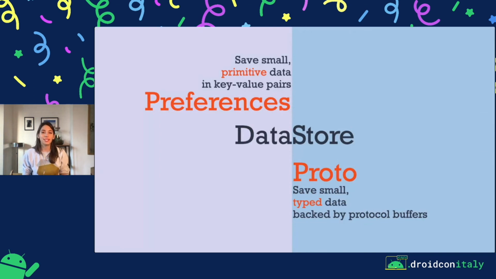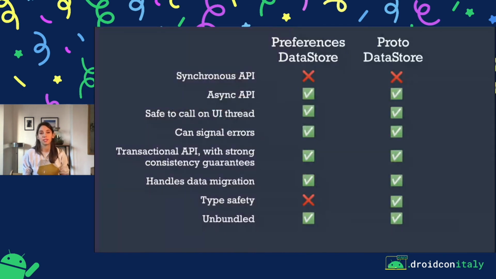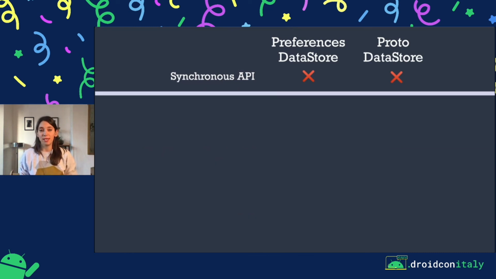So Preferences and Proto DataStore. The Preferences DataStore allows you to save small primitive data in key value pairs, and Proto DataStore allows you to save small typed data backed by protocol buffers. So they offer a lot of advantages versus SharedPreferences, but neither of them offer support for synchronous API. So this was done on purpose because in the end, when you're working with data from file, well, that takes a while.